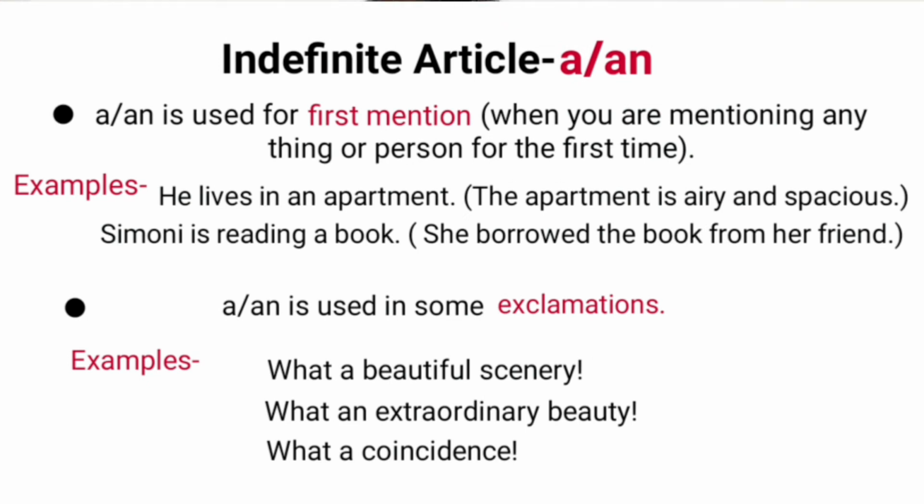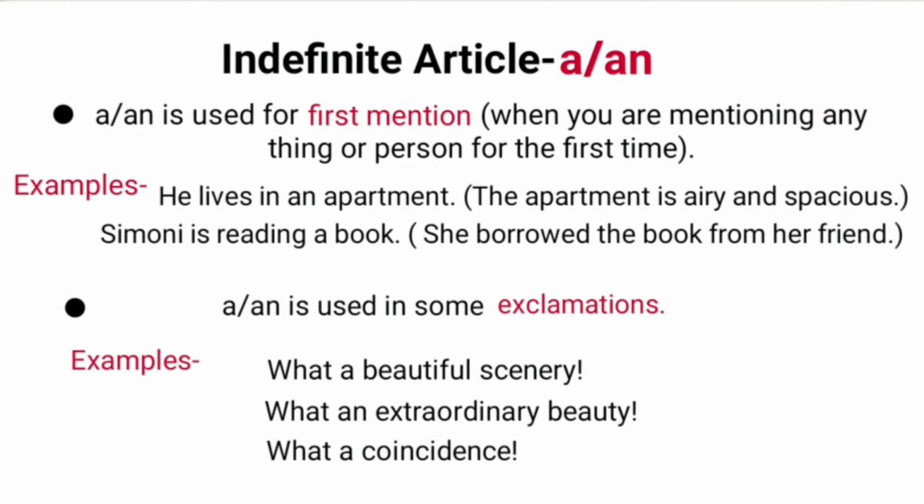We can use a or an for first mention. It means when you are mentioning anything or any person for the first time. For example, he lives in an apartment. We are using an here because we are mentioning it for the first time. For further talking about it, we can say the apartment is airy and spacious. We have used the apartment and not a apartment here because we have already mentioned about it.